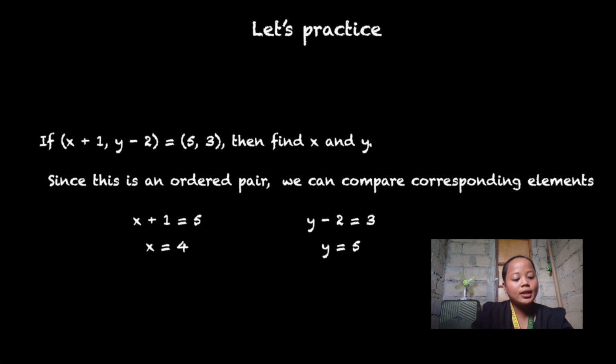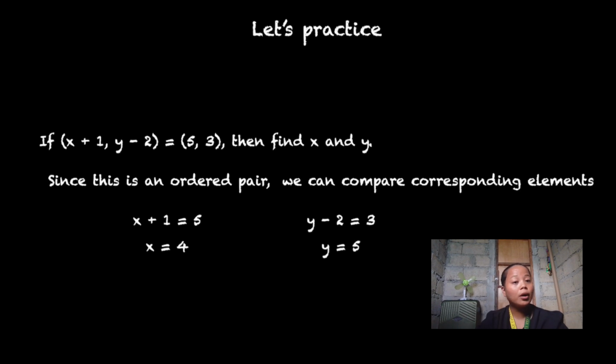So, let's proceed. I have here a sample problem. So, if the coordinate, ordered pair x plus 1, comma, y minus 2 is equal to 5, 3, then find x and y. Since giingon naman diri nga equal sila, so all we have to do is to equate them. So since x plus 1 nato dira corresponds to the element 5, kasi unsay nag-una sa pikas, so equal sila.